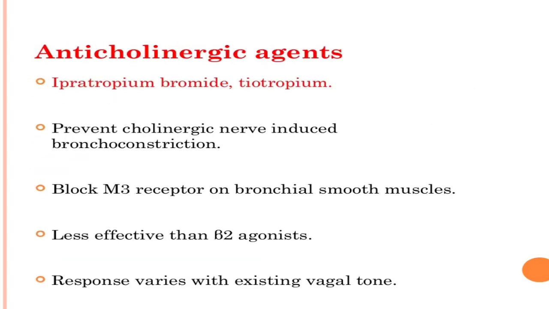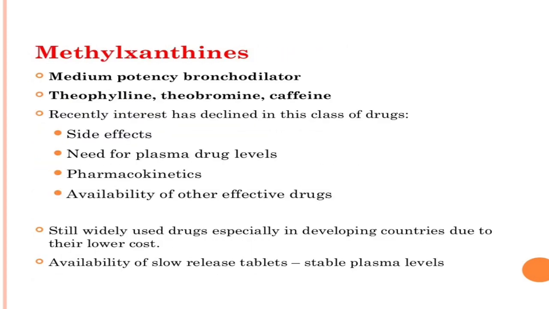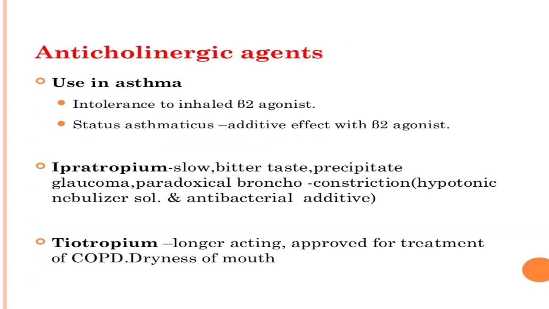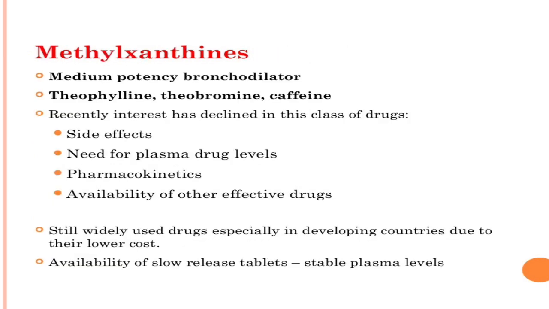Now anticholinergic agents. It includes ipratropium bromide and tiotropium bromide. It prevents cholinergic nerve induced bronchoconstriction, by inhibiting cholinergic nerves. It is given in asthma patients who are intolerant to inhaled beta 2 agonists, and in status asthmaticus. Next are methylxanthines. They are medium potency bronchodilators.